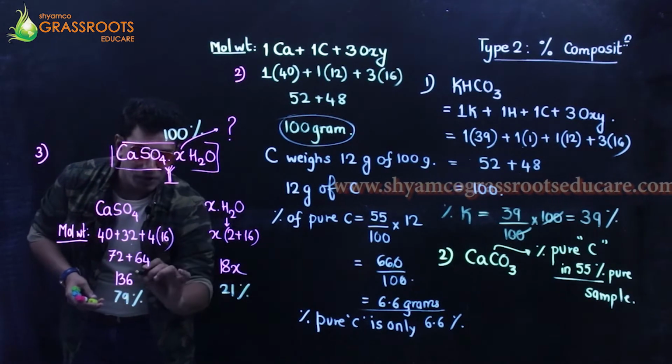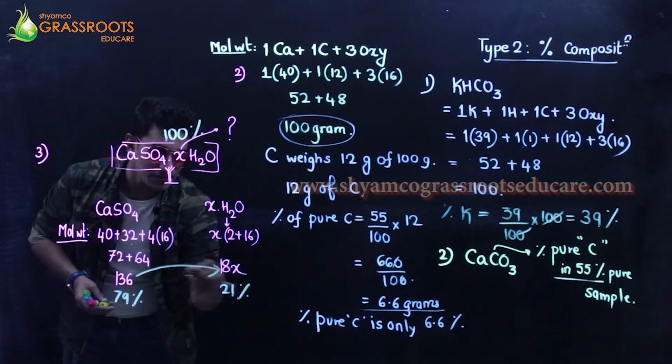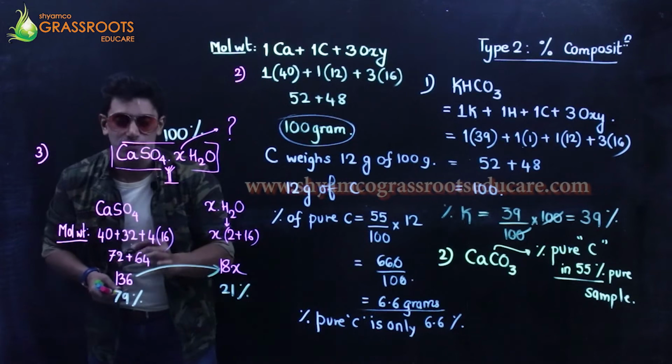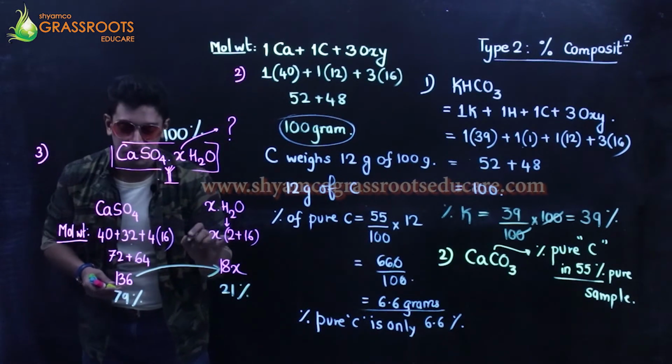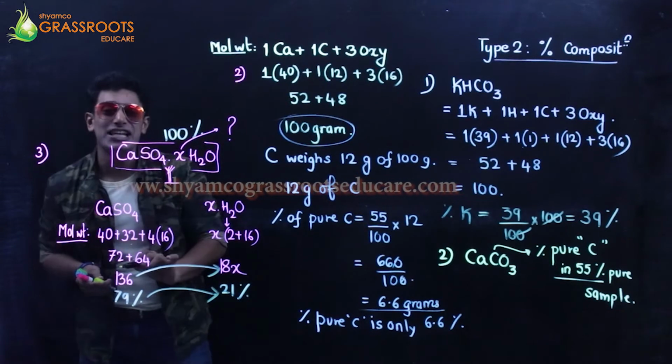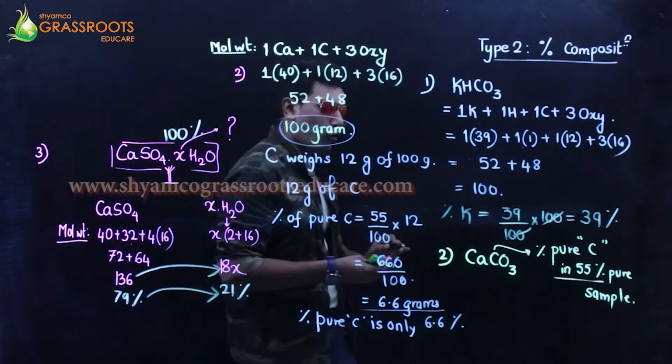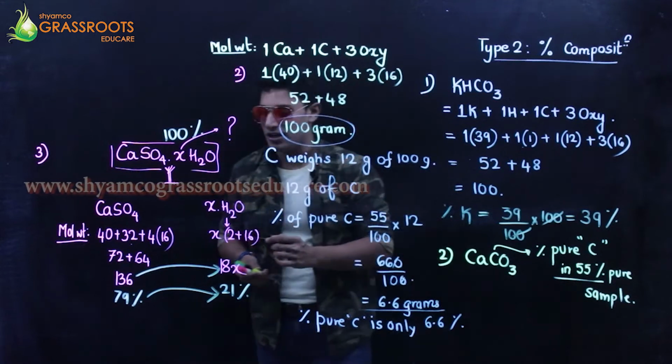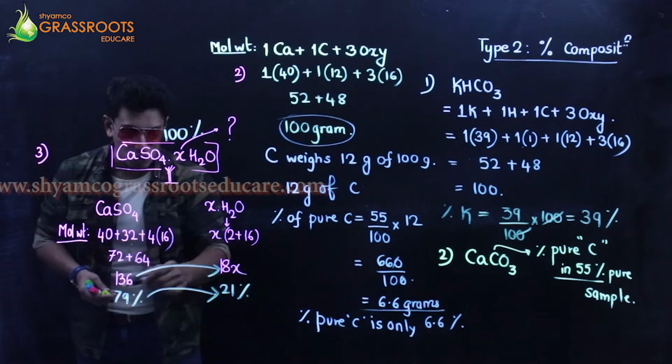Cross multiply. 136 grams fetches me 18X of water. And if this is 79%, the equivalent percentage of water formed is 21%. Unitary method, cross multiply.